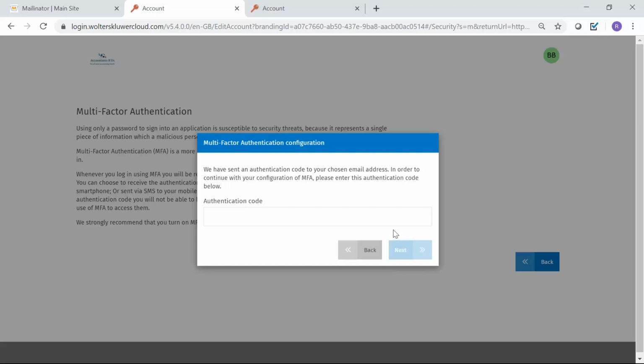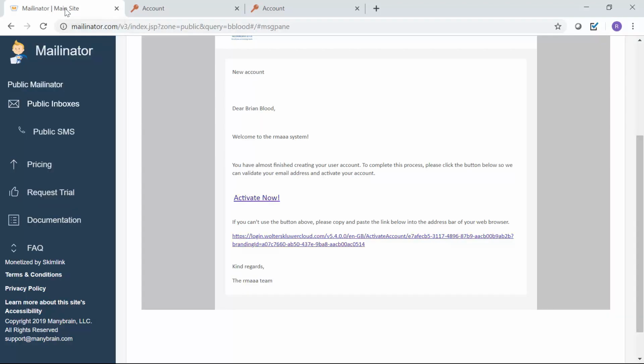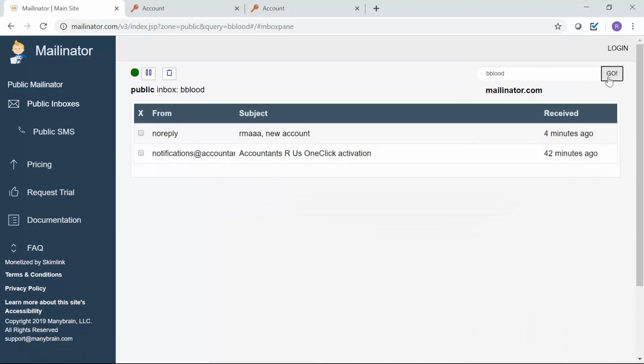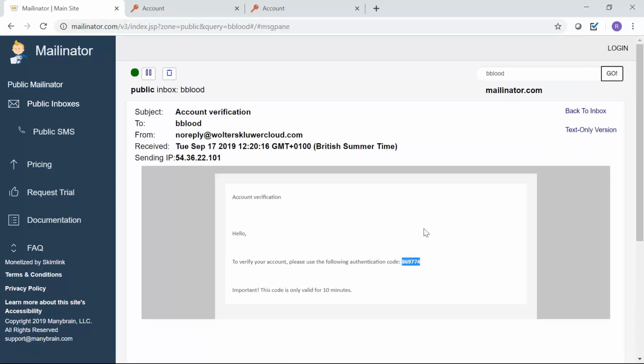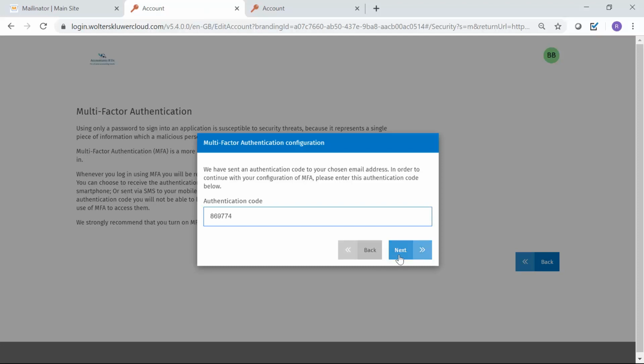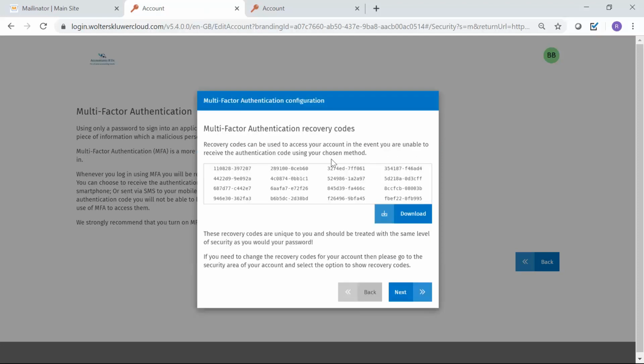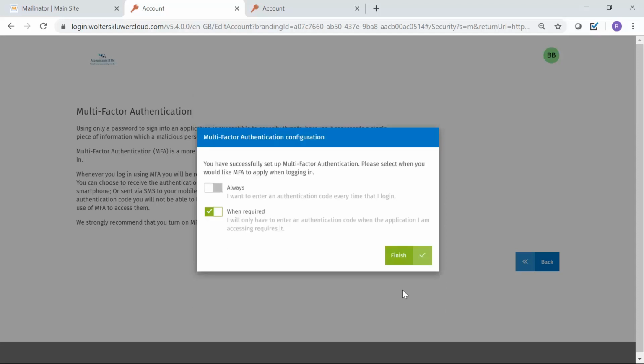So having used email, I'm going to go back to my email and get my code. And here's my account verification email. Click on that. What I'm going to do is click on that, copy that code and put it into here. Hit next. And here I'm provided with this screen here for my recovery codes. I'm going to discuss that in a separate AAA demonstration video. So we'll ignore that for the moment and just click next. This screen here asks whether I want to always be prompted for my MFA code, and I'm going to say I always want to, and click finish.